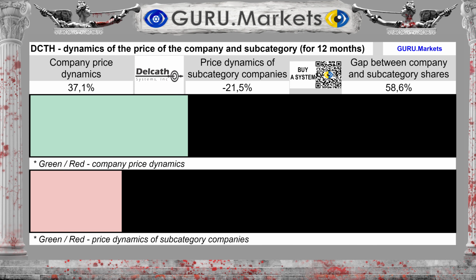Comparing the price movement of a company's shares Delcath Systems, Inc. DCTH, and subcategory companies, we can see that over the last 12 months the company's shares showed a change of 37.1%, against price changes in the subcategory minus 21.5%. This clearly does not indicate anything, but it is necessary to keep this fact in mind.